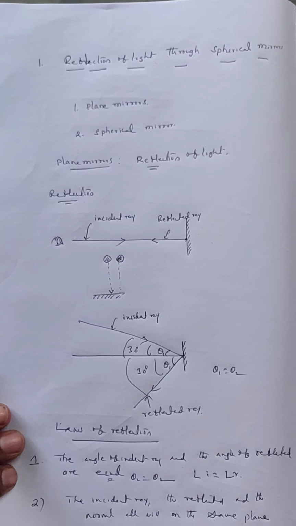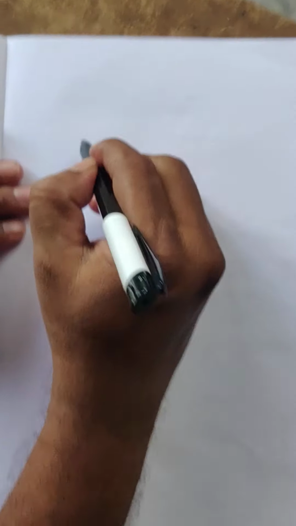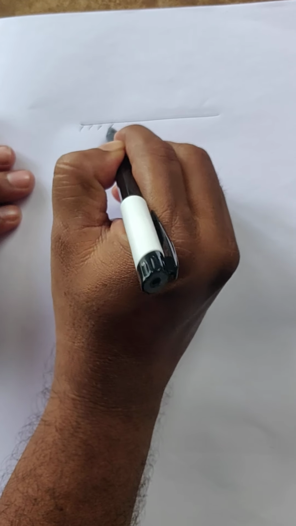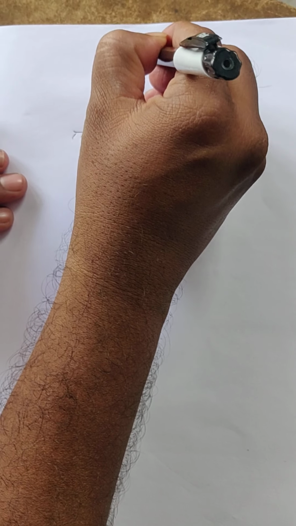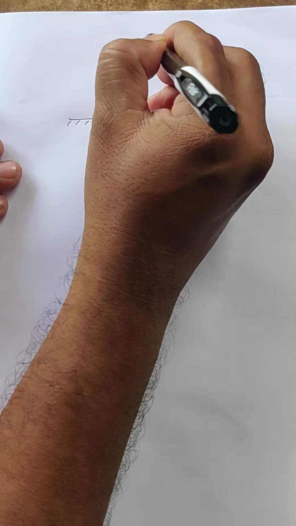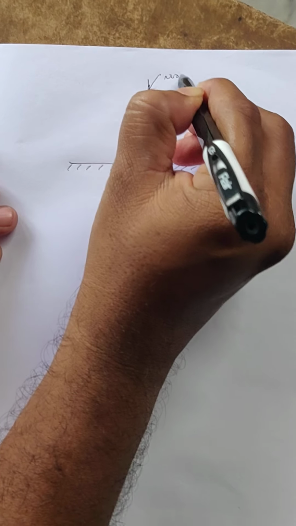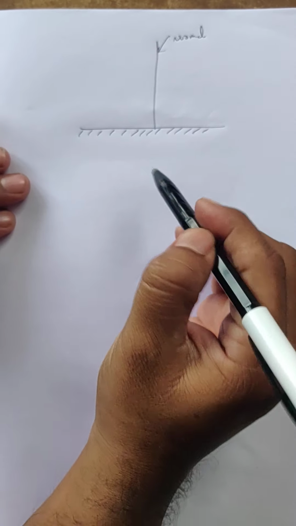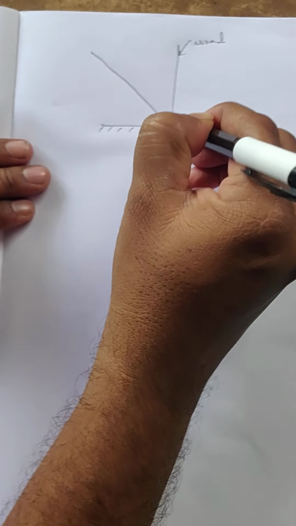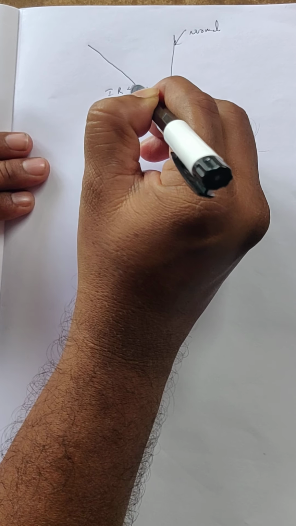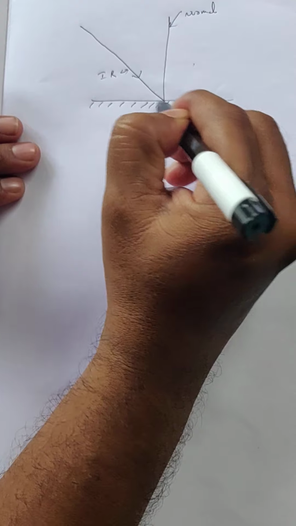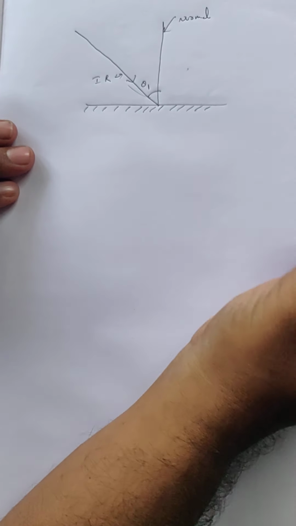What do you mean by the same plane? Here, for example, this is one surface, or one plane, and this will be called the normal to the surface, and this will be called the incident ray, IR, and the ray makes an angle of theta 1.